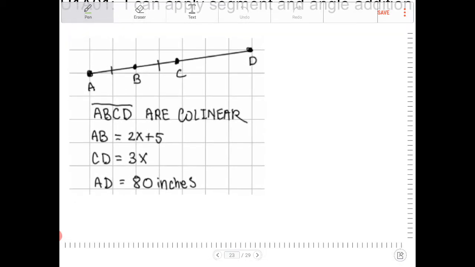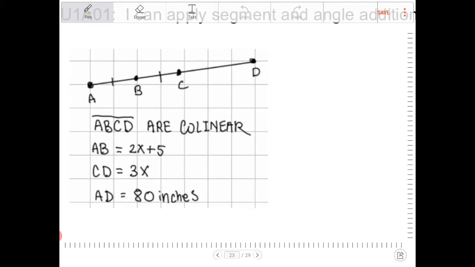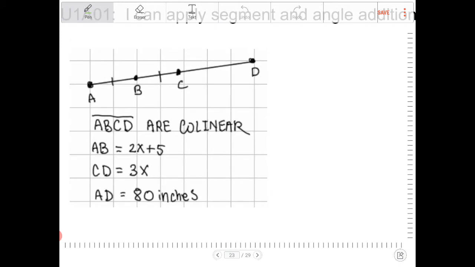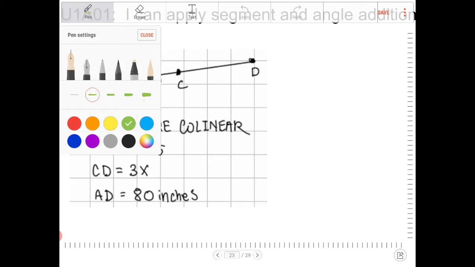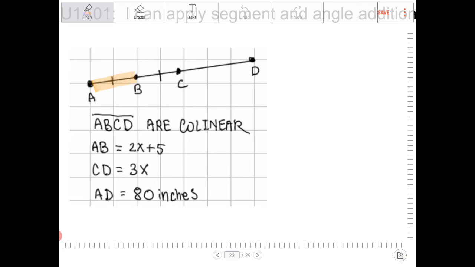All right, and then moving on here, we're talking about some problems that are just a little more involved now. So I have ABCD, okay? They are all on the same line. They are all collinear. So now you're told that AB is equal to 2x plus 5, CD is equal to 3x, and that AD is equal to 80 inches. So the overall length now, this entire thing, is 80 inches.